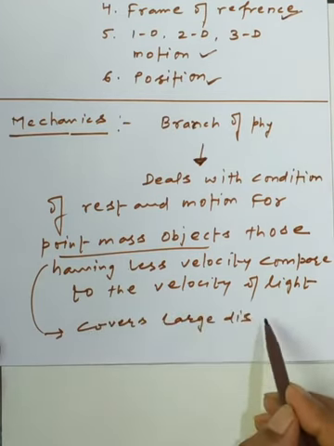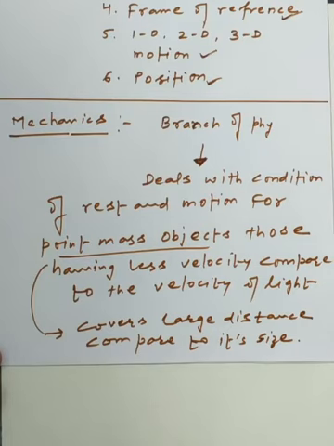Many point objects we have in physics. As we have the cycle, it covers a larger distance as compared to its dimensions or size. A ball is also a point mass object. Many things which we are watching around us are called point mass objects, and this is the utility of these objects in mechanics.